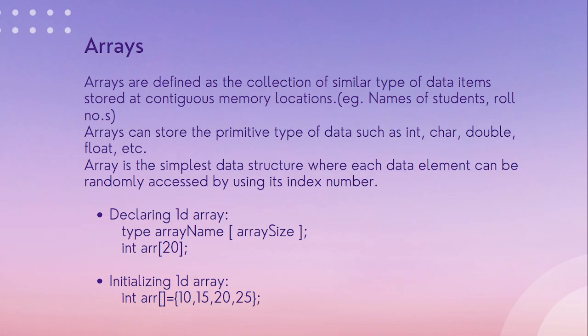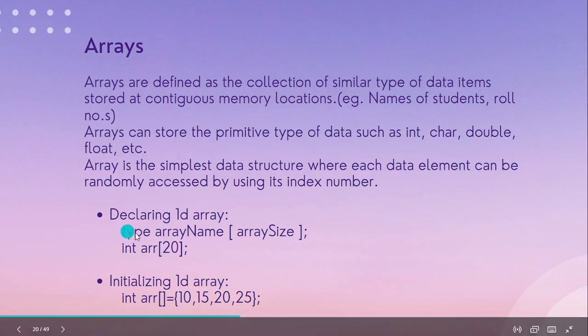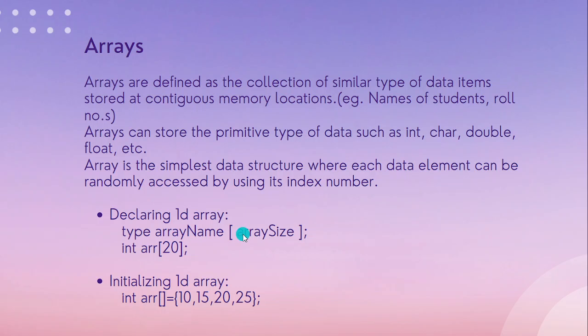Like name of students, roll number of students, or name of certain companies, then the count of something. In this way we can define arrays. Then arrays can store the primitive data types, which are int, character, boolean, double and float. So any of these you can give as the value to an array. For declaring an array, this is the syntax. Firstly we have to define the type, then the array name and array size.